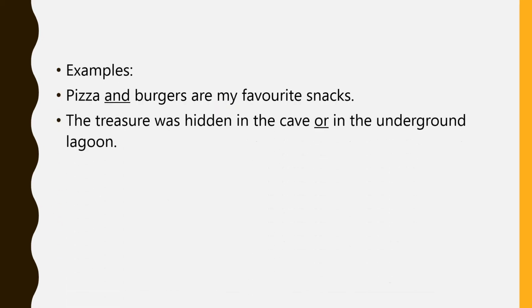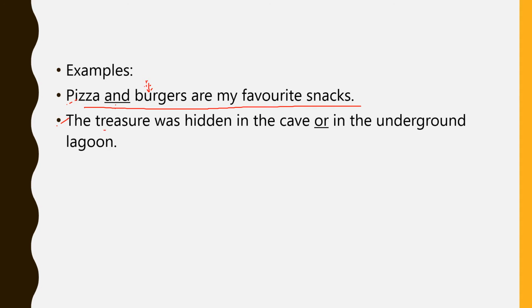So here are a few examples. Pizza and burger are my favorite snacks. You can see in the given sentence that the underlined word "and" serves as a coordinating conjunction. Why? Because it links two words together. And what are those two words? Pizza and burger. Okay. Coming to the next sentence.